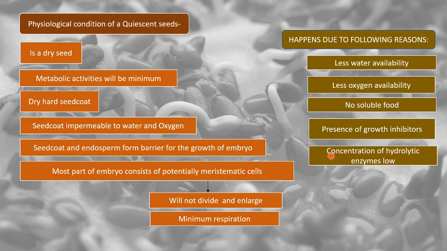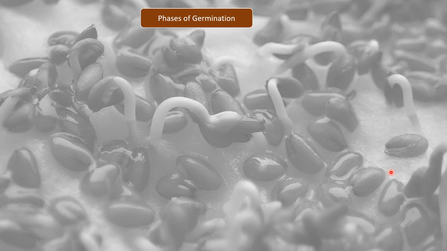For now you just need to remember that if germination has to occur, the hydrolytic enzyme concentration must be high. There might be cases when the concentration of hydrolytic enzymes is low, and this leads to failure of germination, right? So now we start with the understanding of phases of germination.